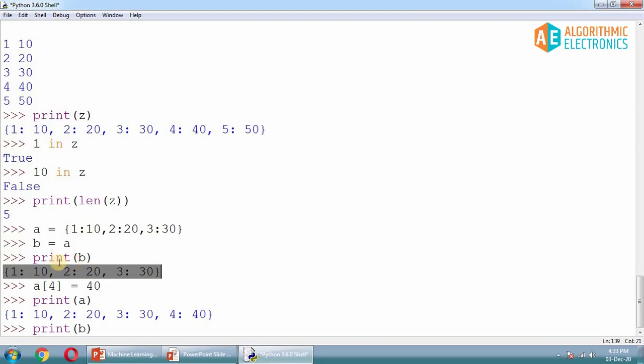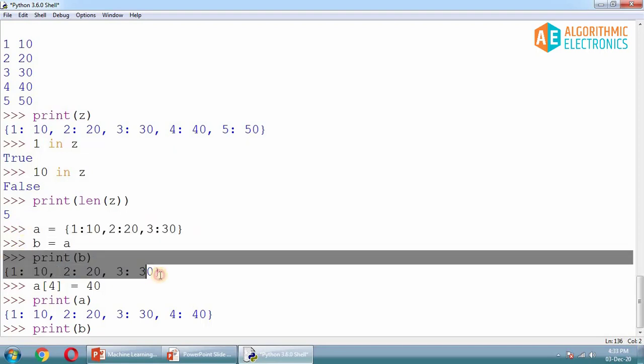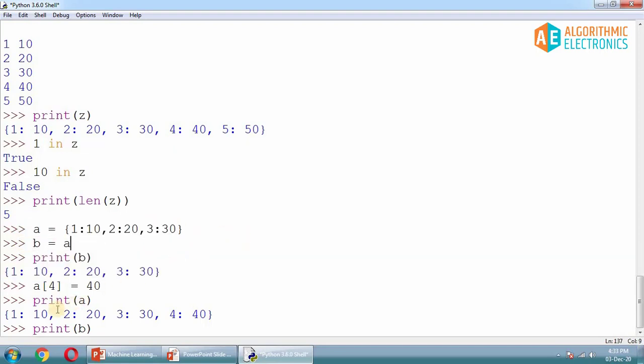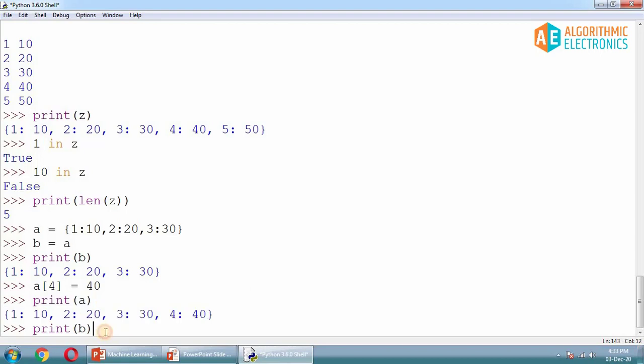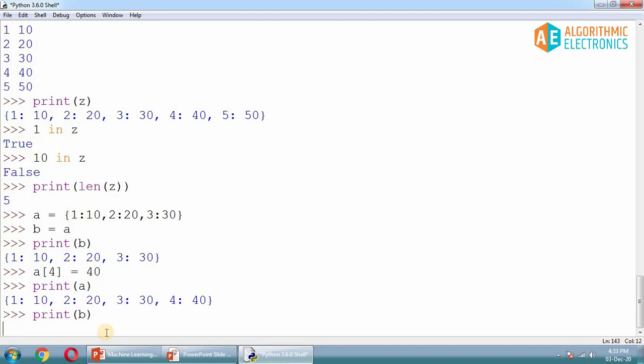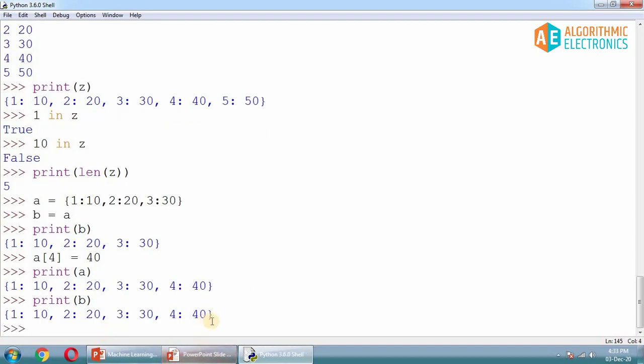I have verified that B stored the same thing, 1:10, 2:20, and 3:30. After that, I added to A, not to B. So obviously A will change, and the value of A is now this. But what about B? If I hit enter here, unfortunately I got the modified contents of A. This is what I was not expecting.